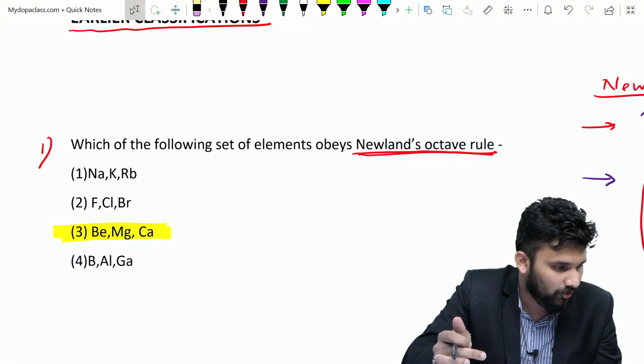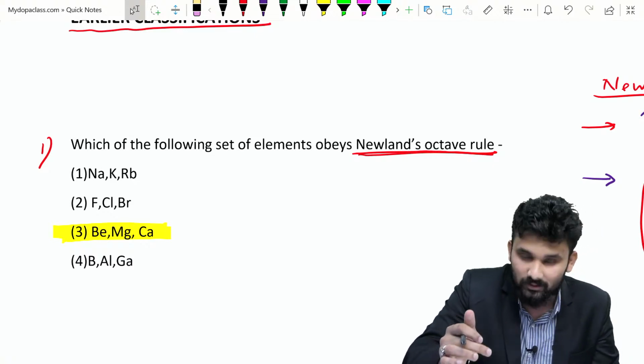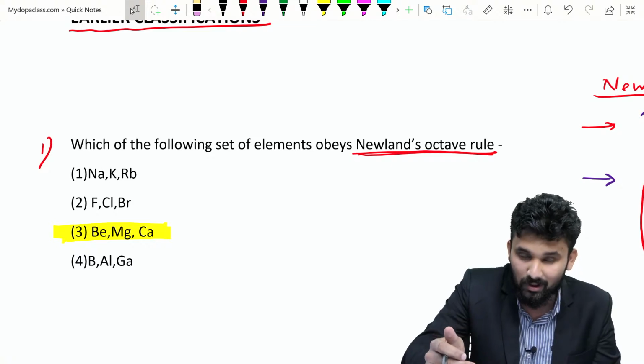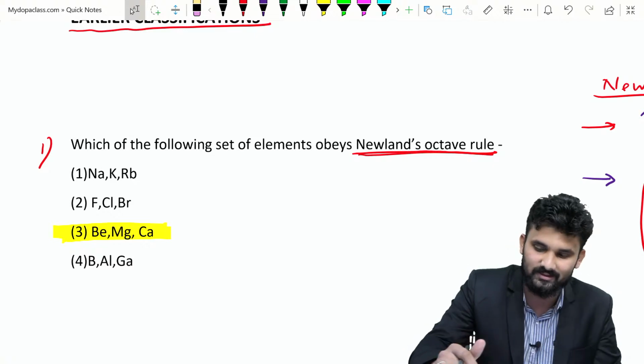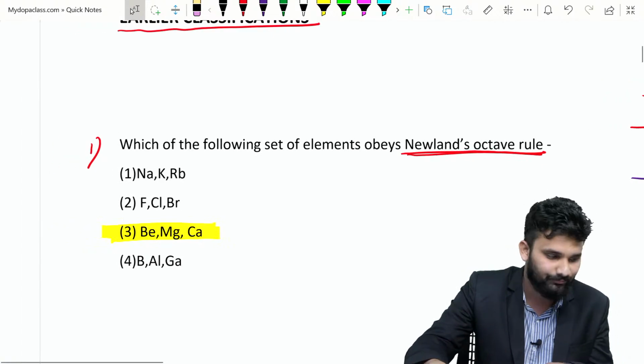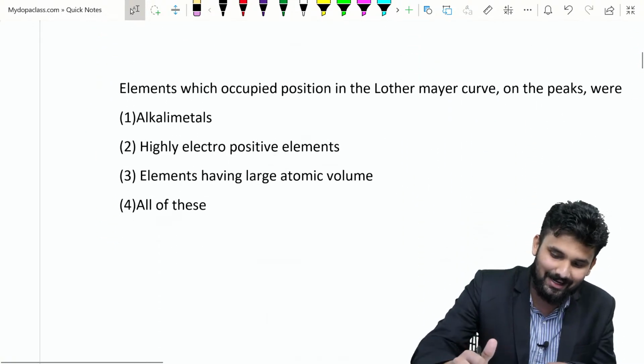A lot of people got the answer: Mashuda, Shamna, Biji, Fatima Bashir, Sukrada. The answer is option 3, beryllium, magnesium, calcium. Is it clear? It's very simple. This is our first question. Next we are moving to the second problem.